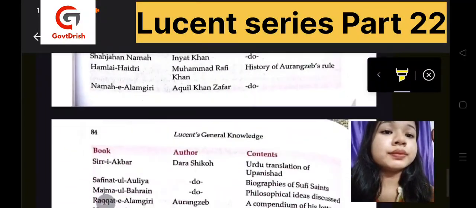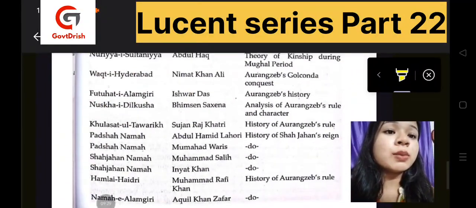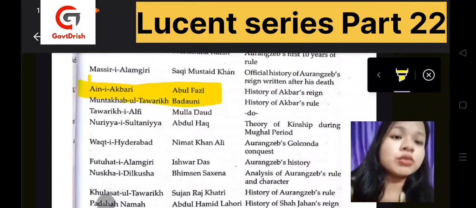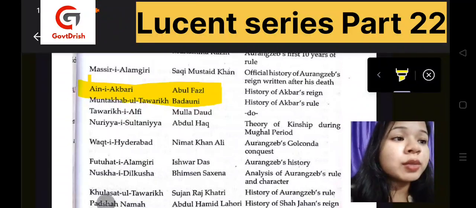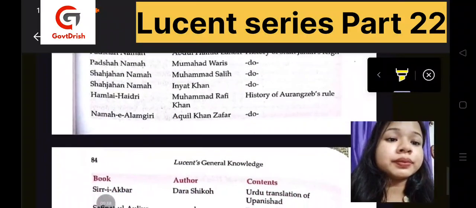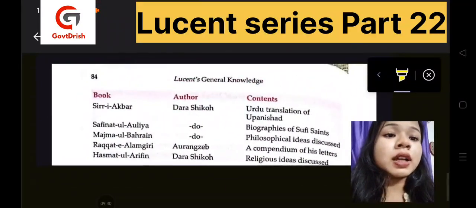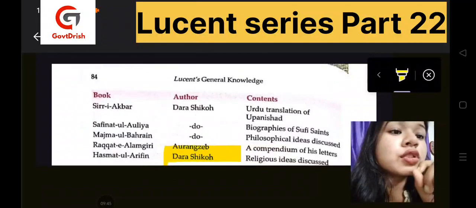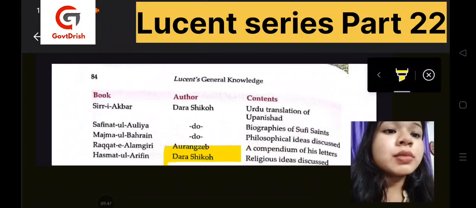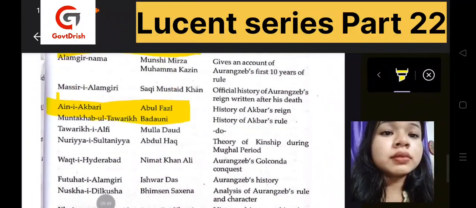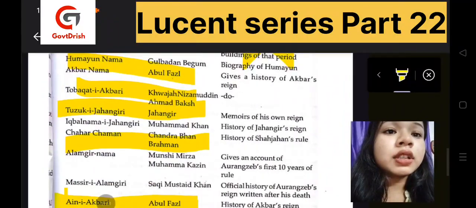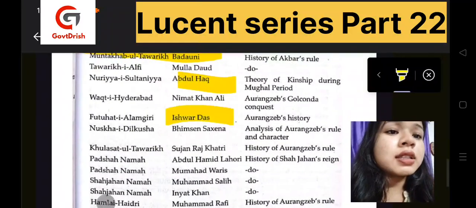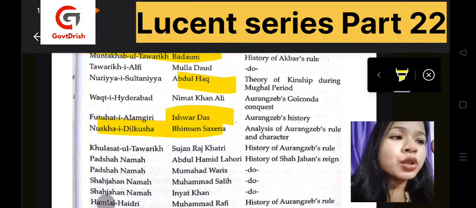Like here we have Abu Fazl, we have heard about him. Ain-i-Akbari is one of the very famous books of the Mughal period. Dara Shikoh's work is also one of the most famous books of this period. Then Jahangir's, even Abdul Haq, Ishwar Das, these are all quite important, so go through that.